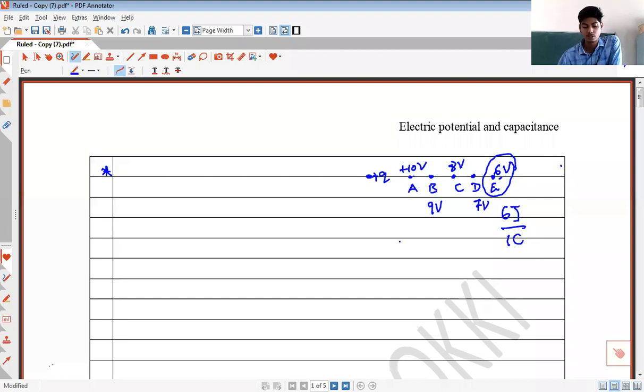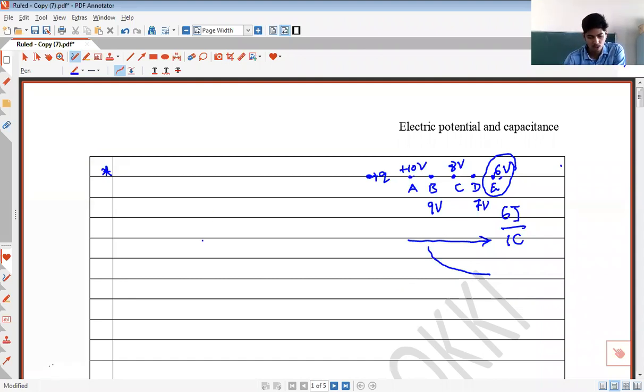My point is, as we move away from the source charge, the potential goes on decreasing. As we move away from the source charge, potential goes on decreasing, right? So remember this idea.